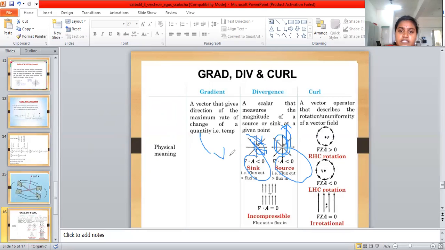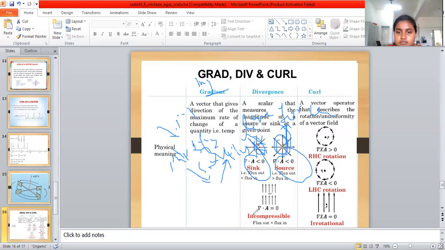The vectors are lines of force, and the total number of lines of force is the flux. Flux moving into the point is the sink, and flux moving out of the point is the source. Already you know that. Then sink and source correspond to positive and negative vectors.